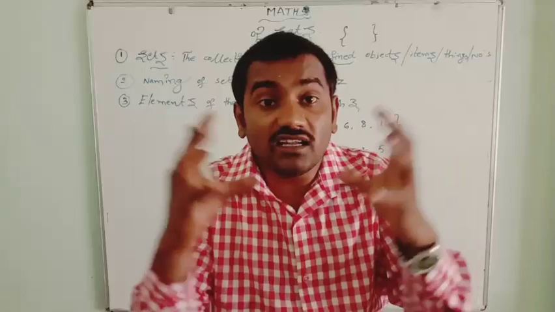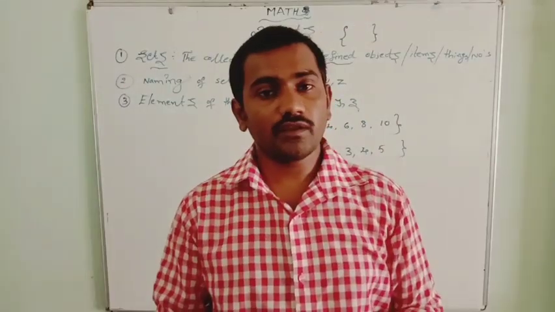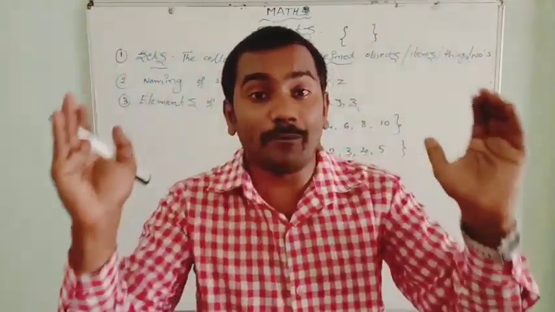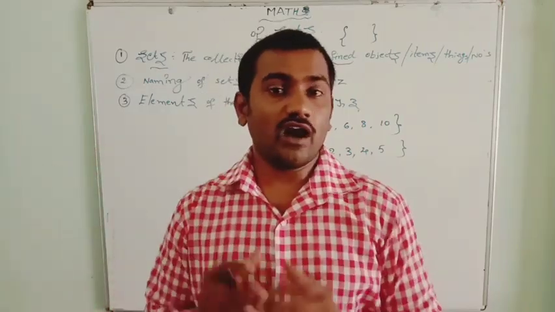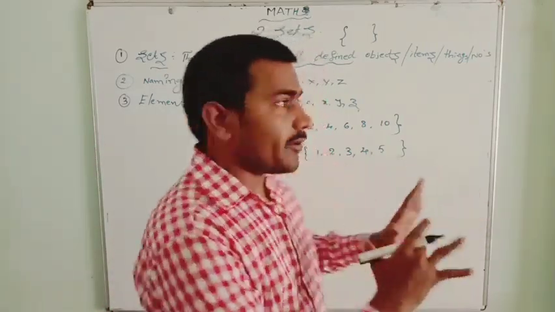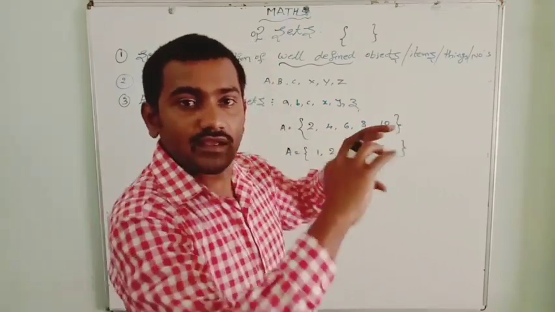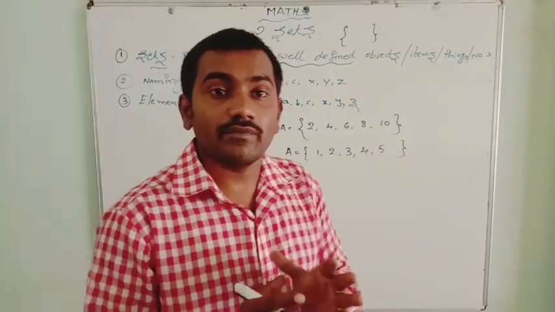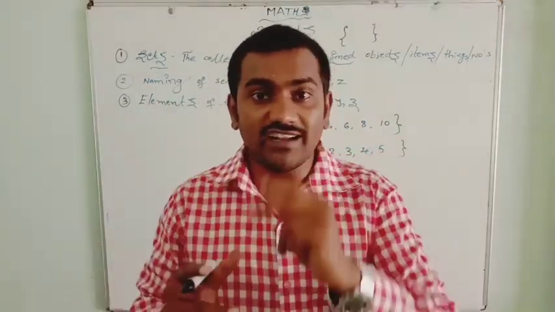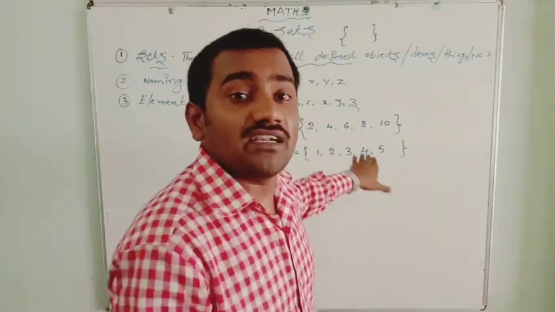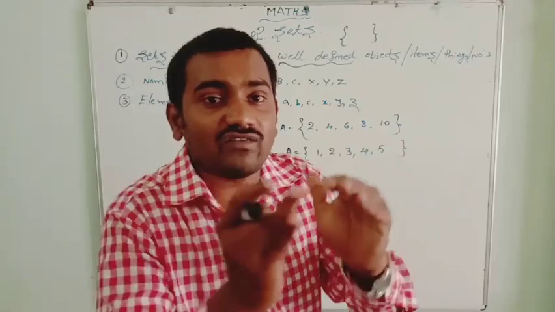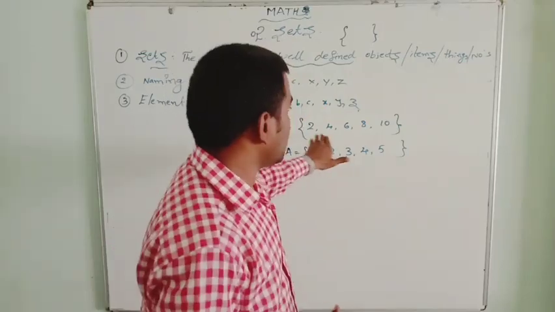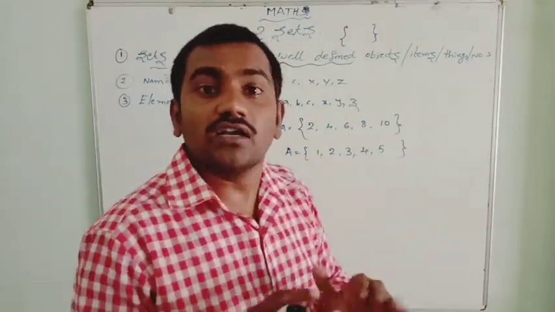To tell whether a collection of objects is well defined or not, it should follow two rules. The first one: the collection of objects should have a common property or common rule. Yes, these numbers have one rule. The second one: we should be able to decide whether an element belongs to that particular set or not. We should be able to tell that.